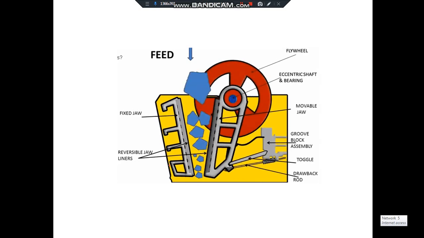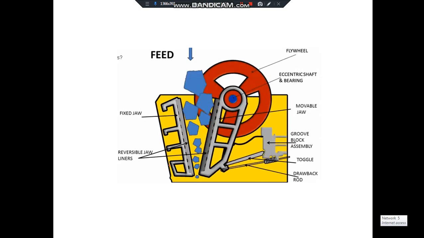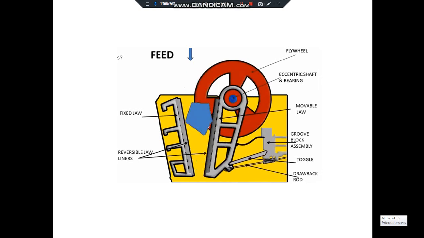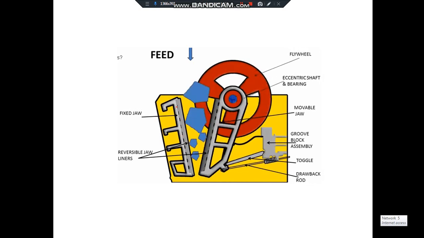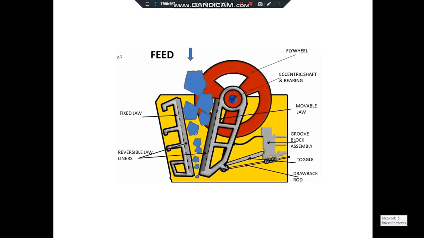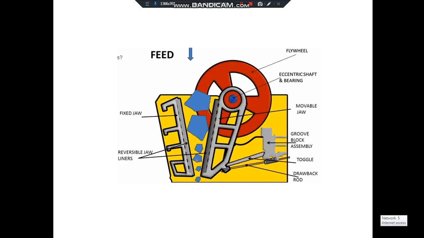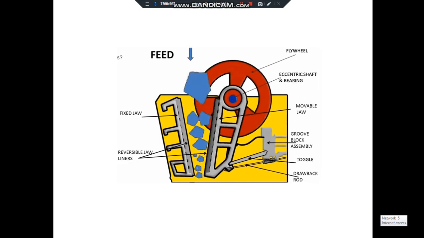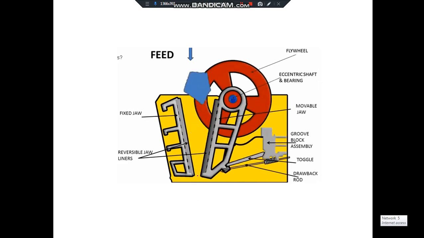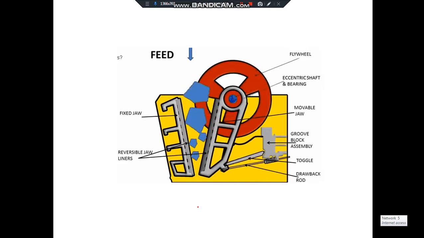Now you can see here the animated working mechanism of the jaw crusher. The moving jaw will reciprocate and it will form an angle of 20 to 30 degrees with the stationary jaw. Due to the compression the size reduction takes place here, and after the size reduction the material is taken out from the bottom part from here. So this is the discharge of the product.